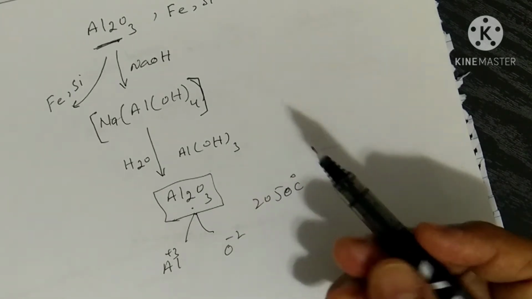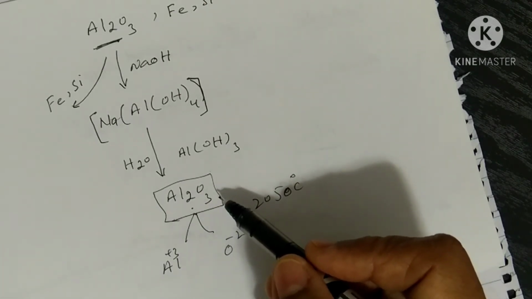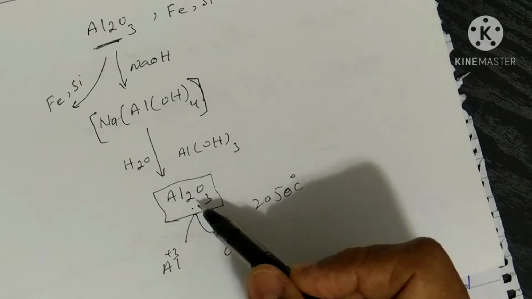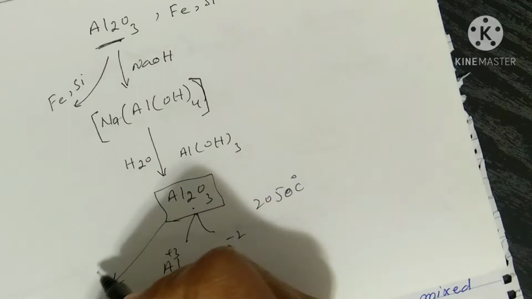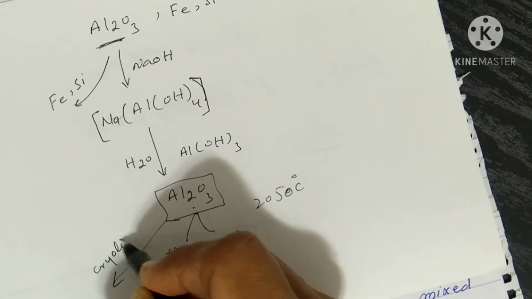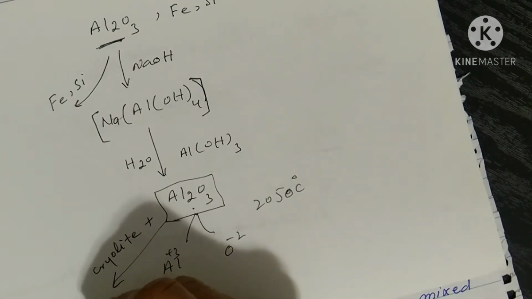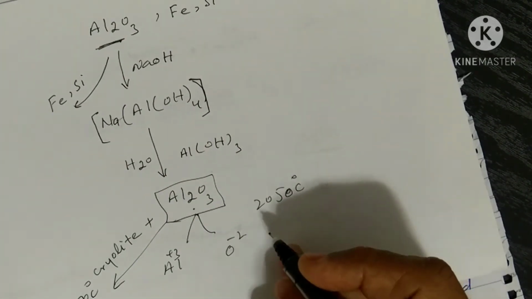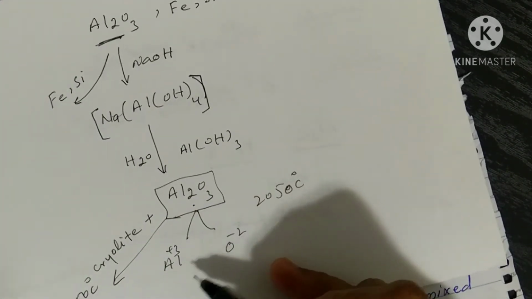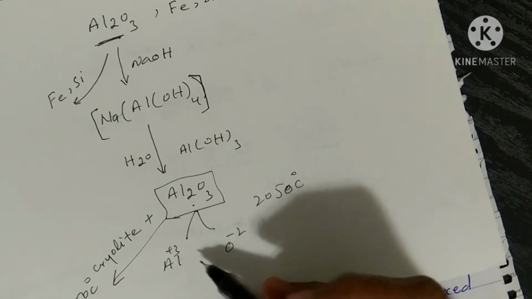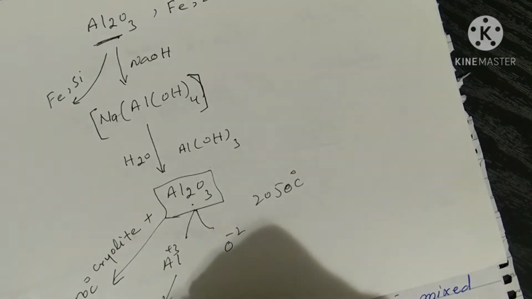Cryolite is another compound of aluminium, and when we use cryolite as a solvent, aluminium oxide will melt at 850 degrees C. So at 850 degrees C, aluminium oxide will convert into the positive and negative ions, and then there is the process of electrolysis, and we can get the aluminium metal in a pure form.